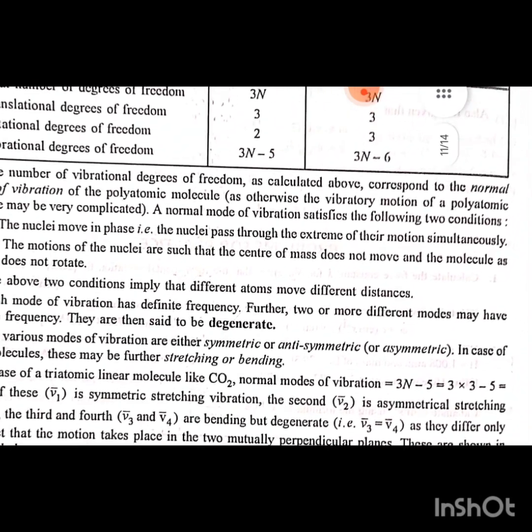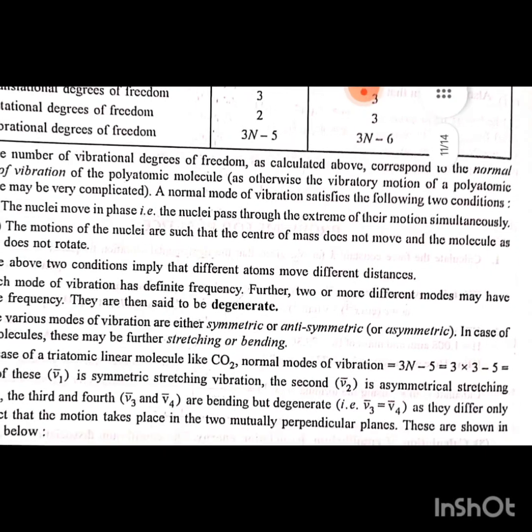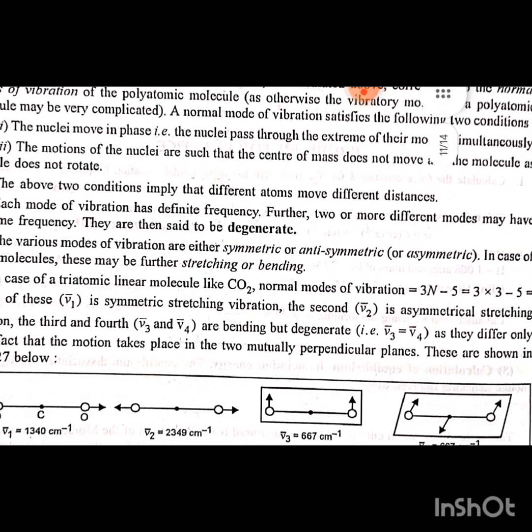Otherwise, the vibrational motion of a polyatomic molecule may be very complicated. Normal modes of vibration satisfy the following two conditions. One, the nuclei move in phase, that is, nuclei pass through the extremes of their motion simultaneously. Second, the motions of the nuclei are such that the center of mass does not move and the molecule as a whole does not rotate. The above two conditions imply that different atoms move different distances.